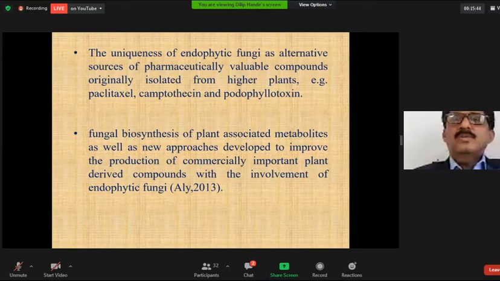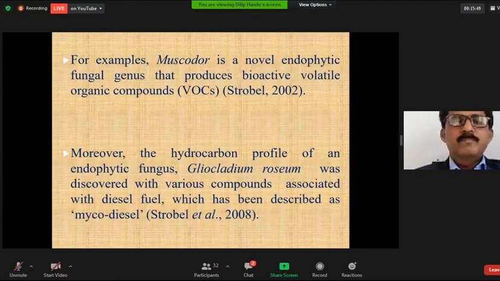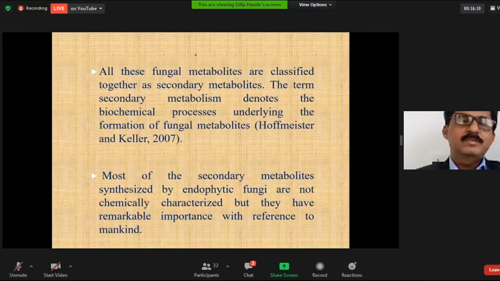For example, Muscodor is a novel endophytic fungal genus that produces bioactive volatile organic compounds. Moreover, the hydrocarbon profile of the endophytic fungus Gliocladium roseum was discovered, with various compounds associated with diesel fuel, that is, mycodiesel. All these fungal metabolites are classified together as secondary metabolites. The term secondary metabolite denotes the biochemical process underlying the formation of fungal metabolites. Most secondary metabolites synthesized by endophytic fungi are not chemically characterized, but they have remarkable importance for mankind.